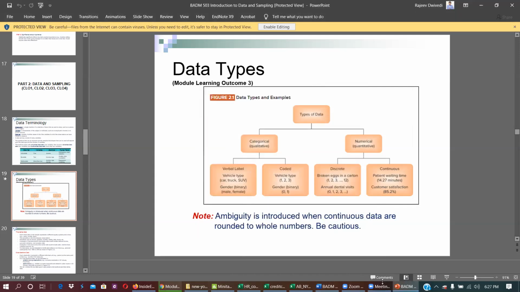If you don't have urgency, I can slow down a little. Any idea? Discrete would be integer values, I would guess, like 0, 1, 2, 3. Exactly.